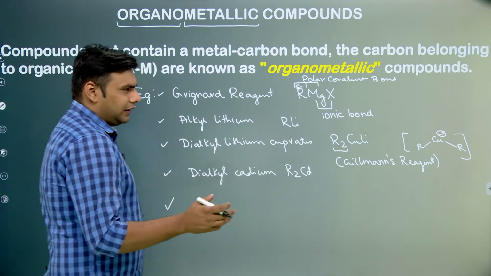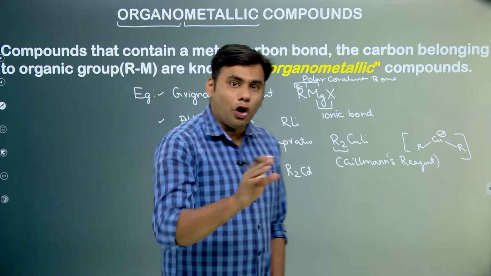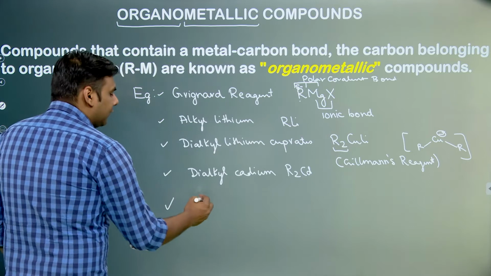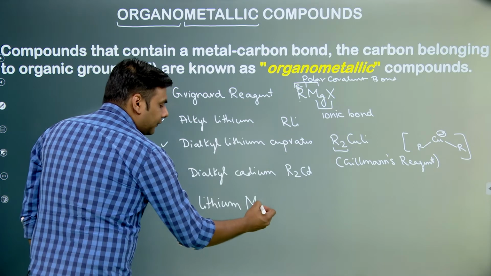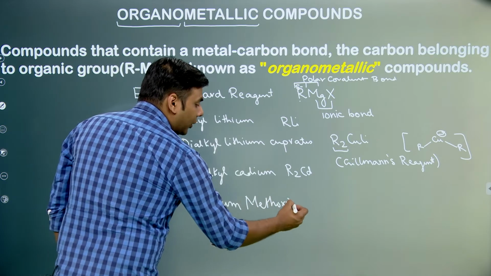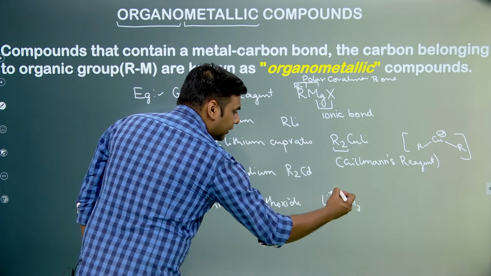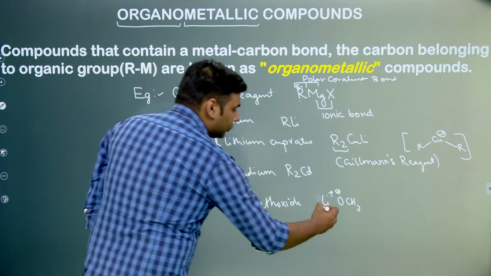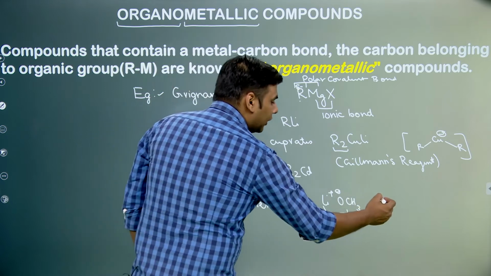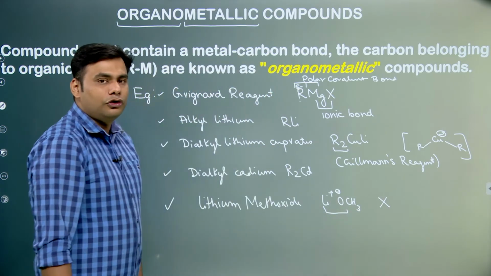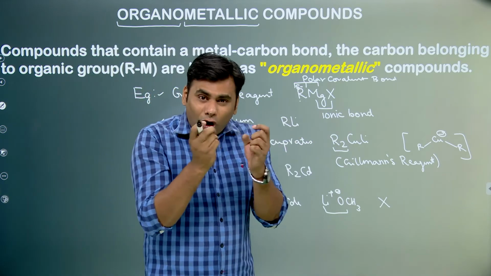Now there was a question in previous year JEE Mains that which of the following is not an organometallic compound, and one option given was lithium methoxide. If you consider lithium methoxide, we know that methoxide is CH3O negative and lithium is Li plus. So basically there is an ionic bond between oxygen and lithium. Here the metal is attached to oxygen and not carbon. Hence this is not an organometallic compound. So basically organometallic compounds are those compounds in which a metal is linked to an organic carbon.